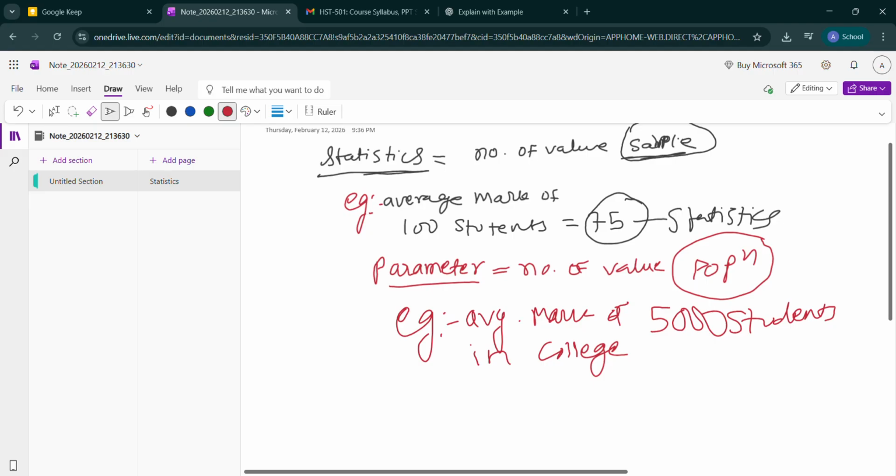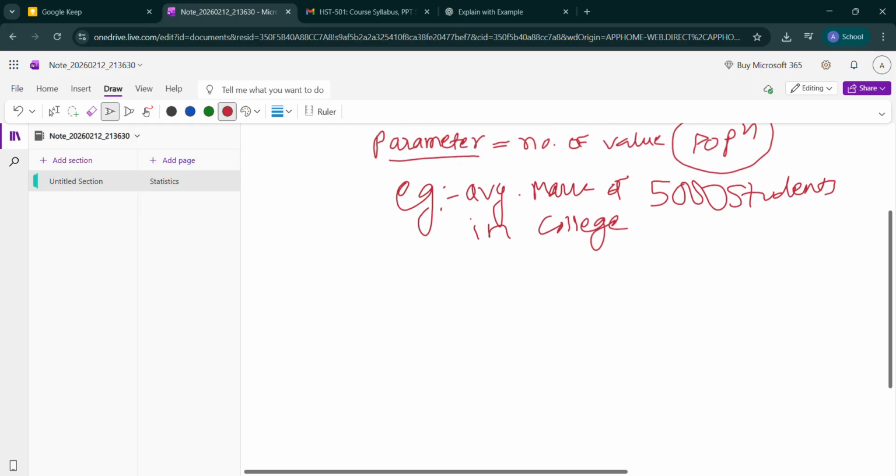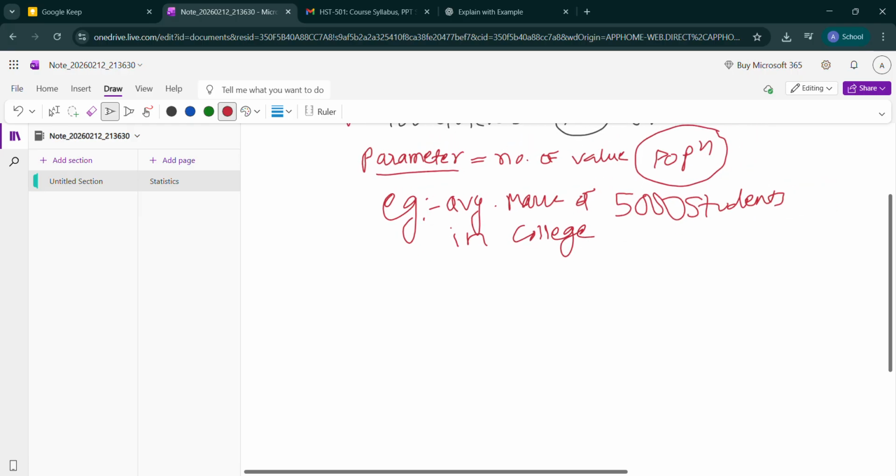So you must focus on the difference: a statistic is a number of values collected from the sample, and a parameter is a number of values collected from the population. The average mark of 5,000 students in the college is a parameter.